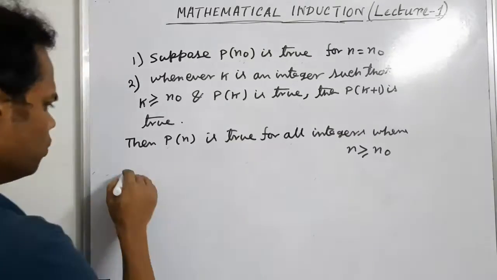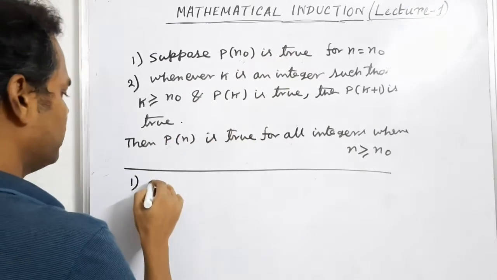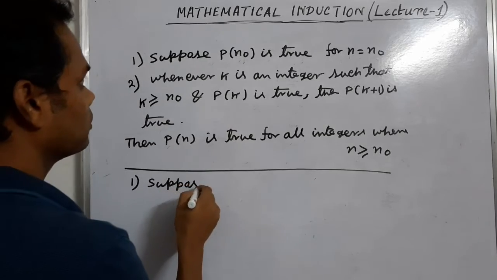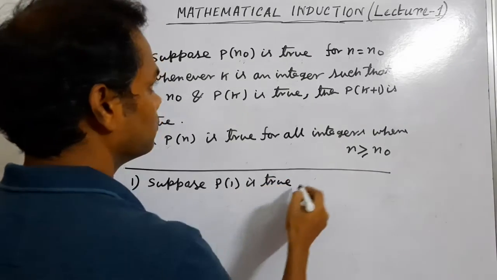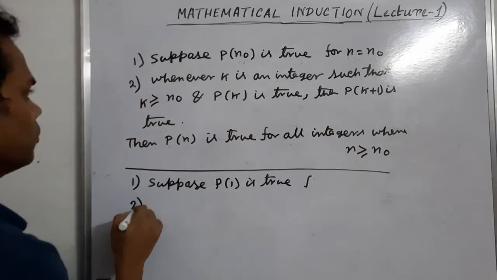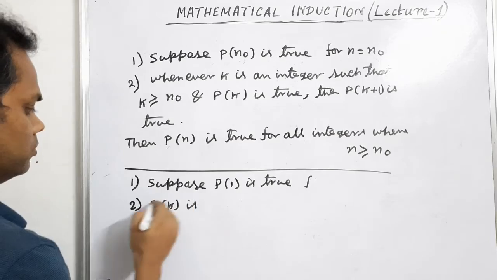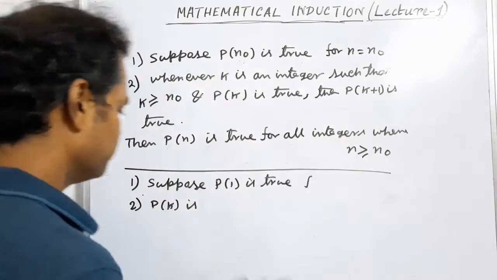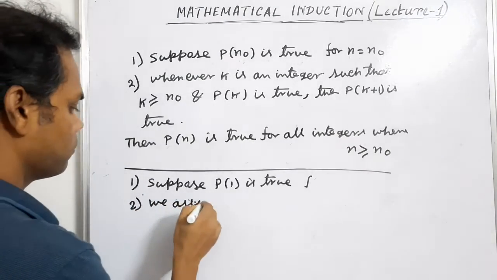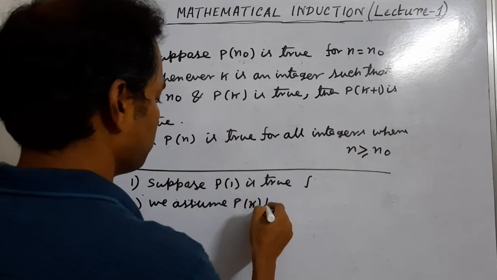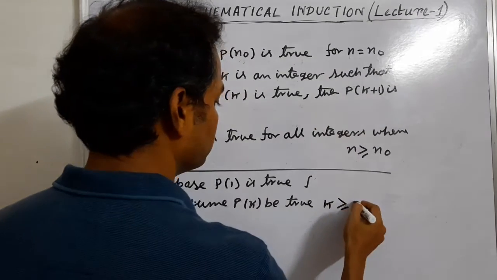At the school level or primary level, we write this formula as: suppose in the place of P(n naught) we write P(1) is true, then we assume P(k) is true, where k is greater than or equal to 1.